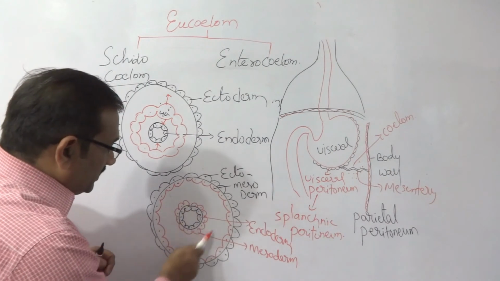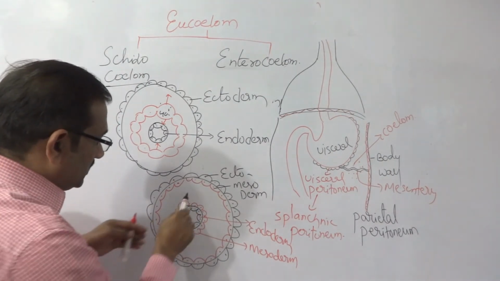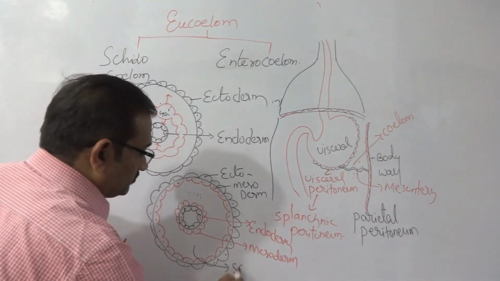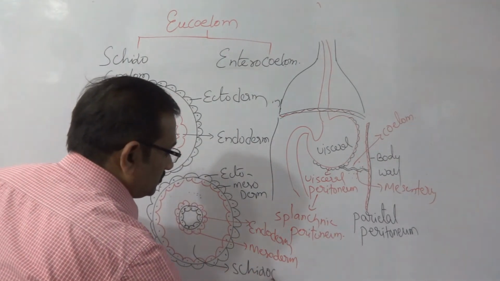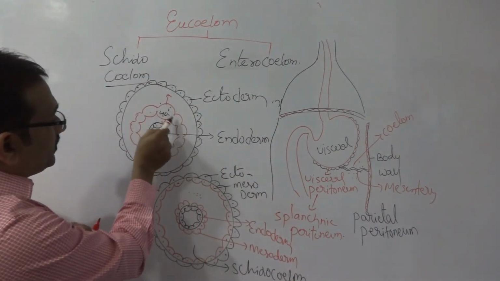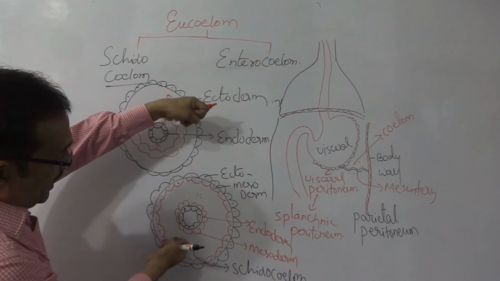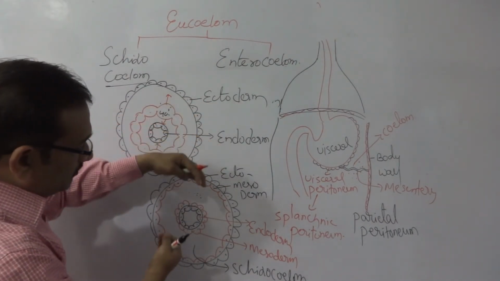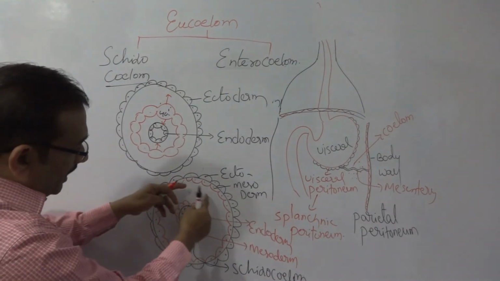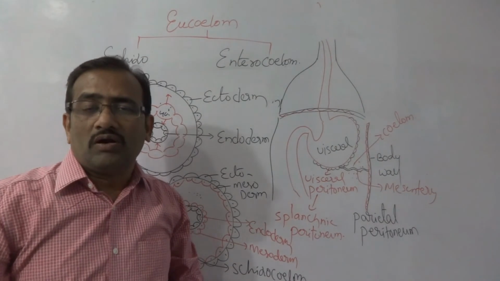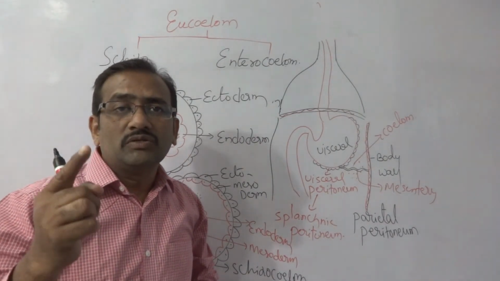And whatever space we are seeing, this is called schizocele. Splitting of the mesoderm layer and moving of one layer to the ectoderm, one layer to the endoderm, and creation of the coelom, body cavity, is called schizocoelom.